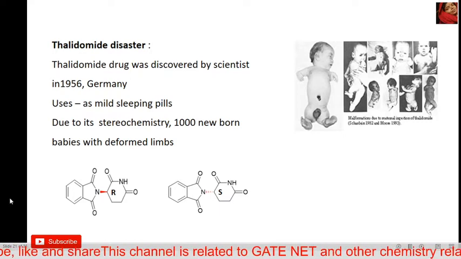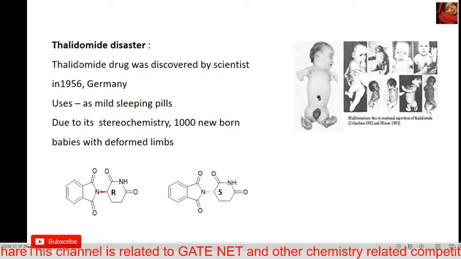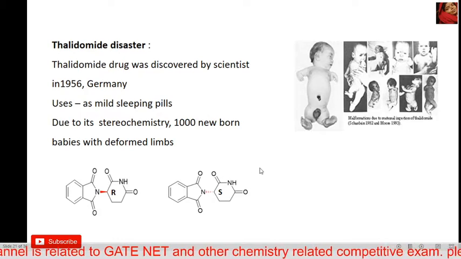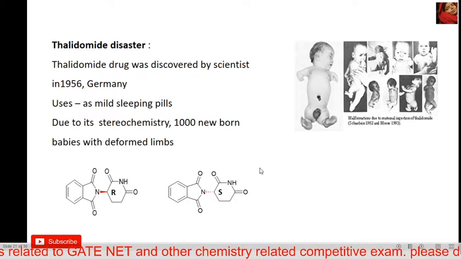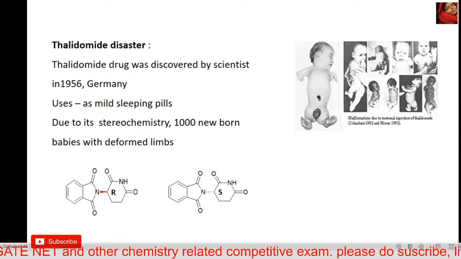That is what happened when many pregnant women used the thalidomide drug.